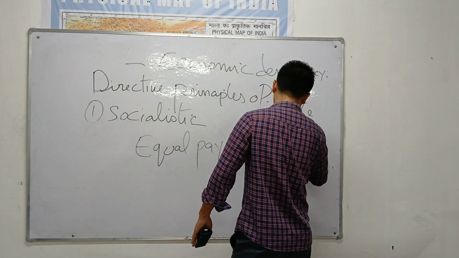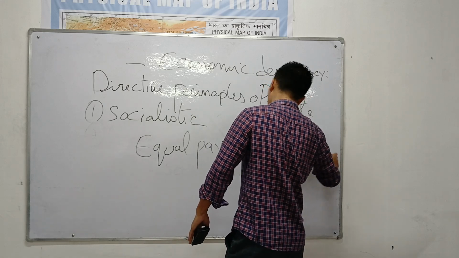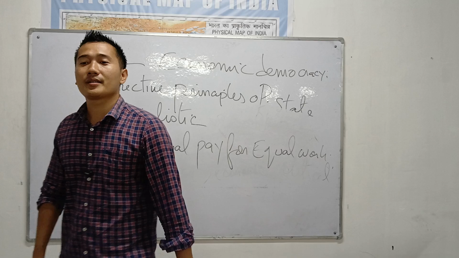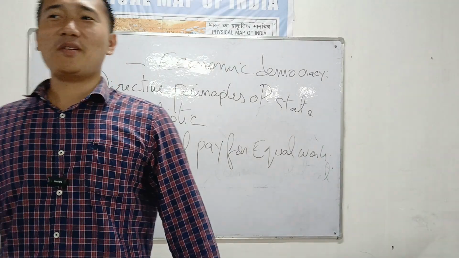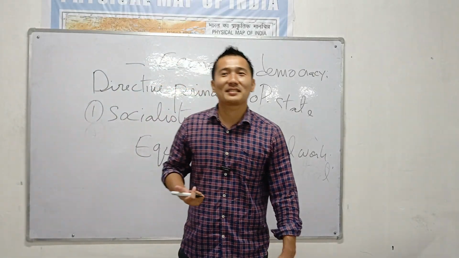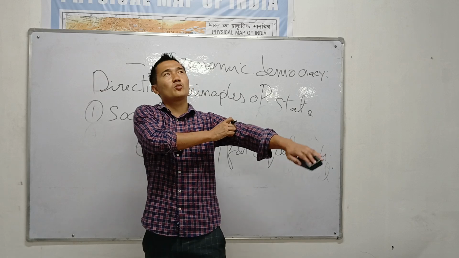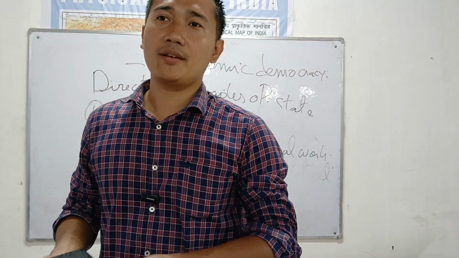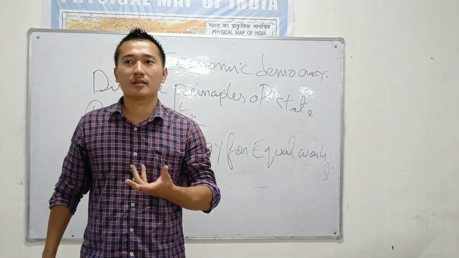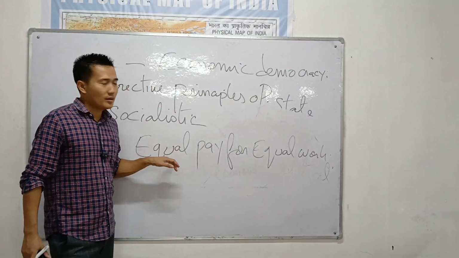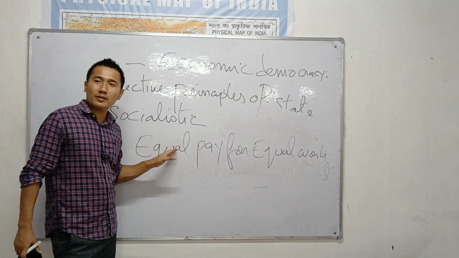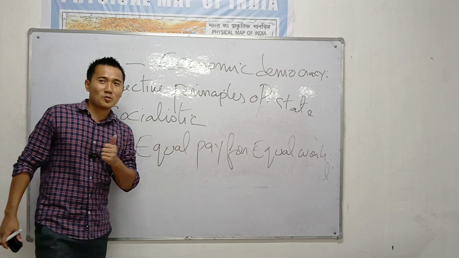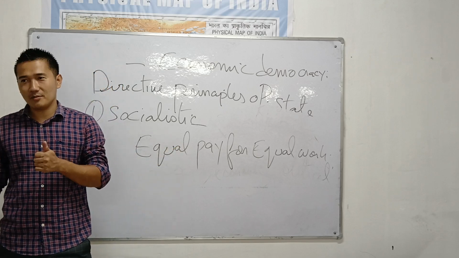See, suppose this year you get ESC. You might be a lady, you might be a man. The salary is the same, right? As an ESC, you will receive around 70% cash in hand, 70,000 cash in hand. No confusion? So remember, no discrimination. Equal pay for equal work. That is one of the socialistic principles.